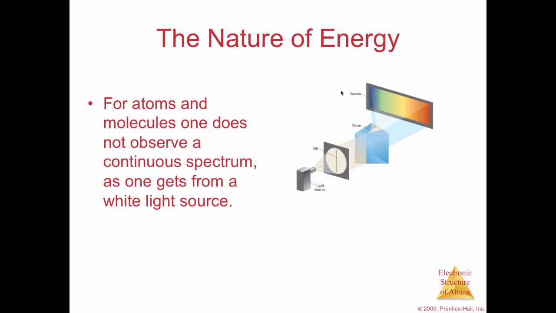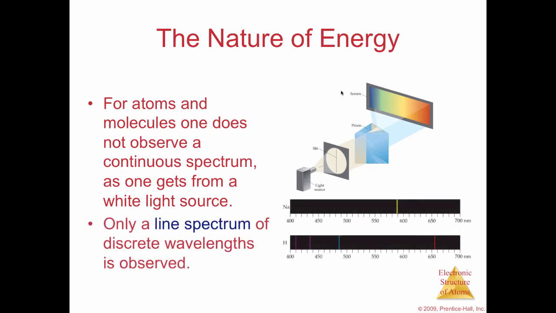Here in the picture, we have a white light source that is emitting a continuous spectrum, and you can see the rainbow pictured. Only a line spectrum of discrete wavelengths is observed. Here you see the emission spectrum for sodium and hydrogen. We also know that atomic emission spectra are unique for each element, and we say that they provide a unique fingerprint that helps to identify the element present.